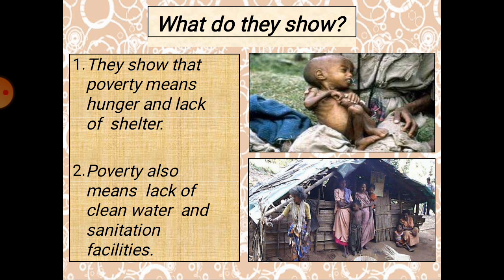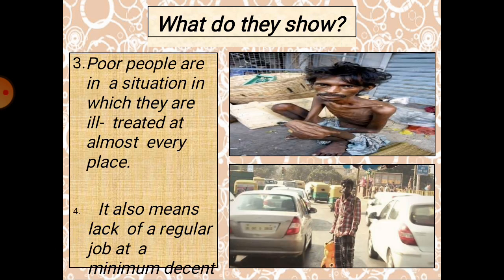Second thing is poverty also means lack of clean water and sanitation facility. Definitely if you go to the area where poor people are living, you can find that they will not have proper good drinking water. Okay. And they also will not have proper sanitation because they are not even being considered by anyone. So sanitation also will be a big lacking aspect.